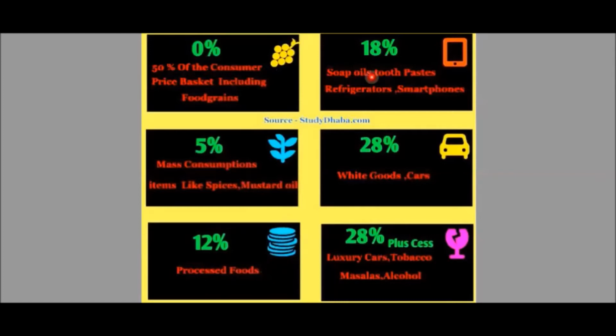Then moving on further to 18%. In 18%, we have commodities like soap, oils, toothpastes, refrigerators, smartphones, and so on. And the luxury items come under the 28% slab.